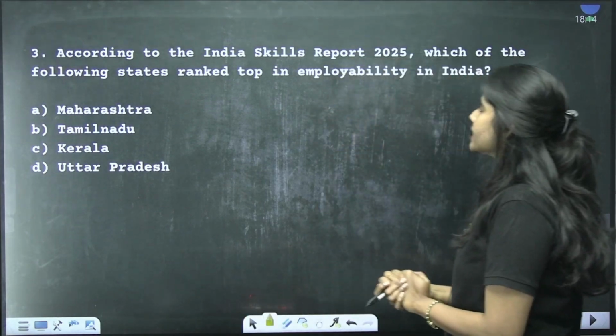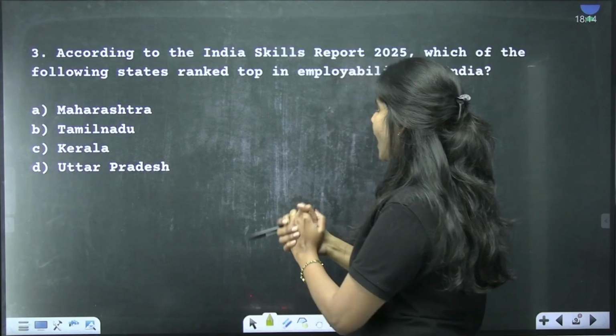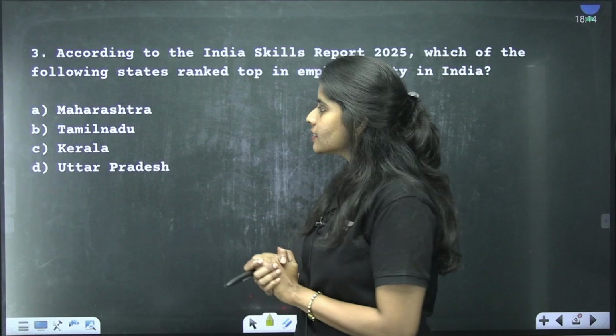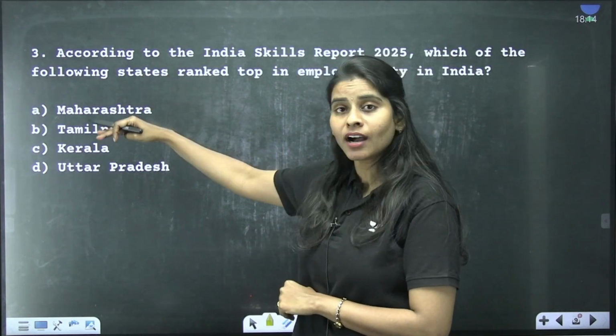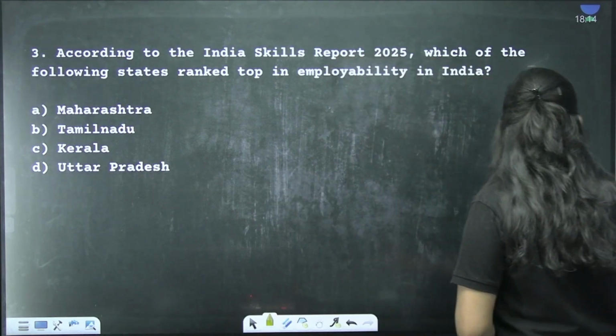According to the India Skills Report 2025, which of the following states ranked top in employability in India? So what is the correct answer? Is it Maharashtra, Tamil Nadu, Kerala or Uttar Pradesh? The correct answer is Maharashtra.